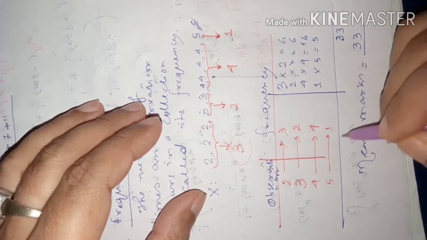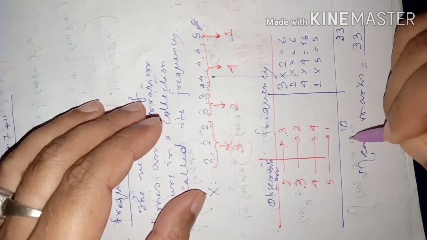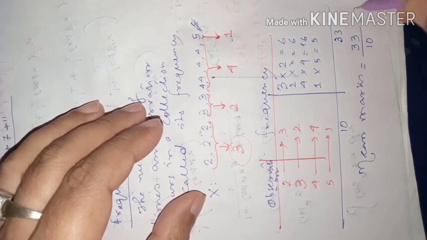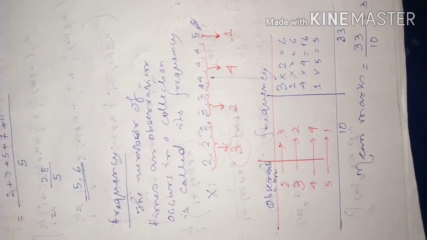So the number of students is 10. You will get 10 here also by adding directly. So it will be like this, and that will be equal to 3.3. So this is the mean marks.